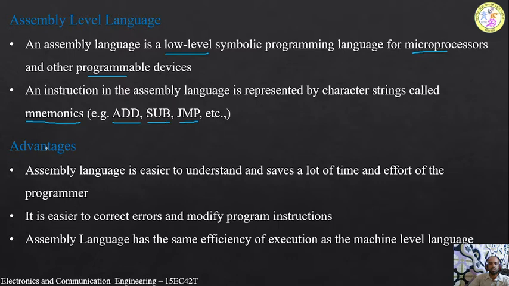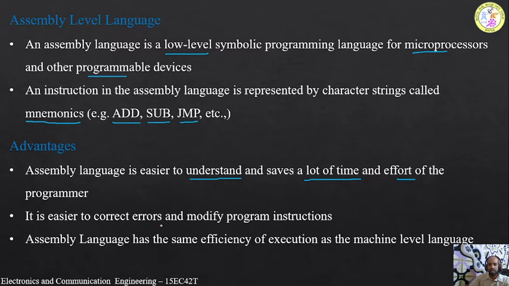And what are the advantages of using this assembly level language? Assembly language is easier to understand and saves a lot of time and effort of the programmer. It can be easily understood. Since everything is written in terms of mnemonics, the user can easily understand what operations it is performing or what code we are going to write, and it saves a lot of time and effort for the programmer. So we can easily write the program.